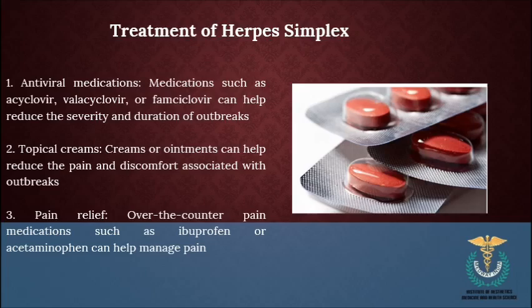Dissemination, where other parts of the body can be involved, like eyes, brain, or spinal cord; and secondary bacterial infection, which can increase the risk of impetigo or cellulitis.